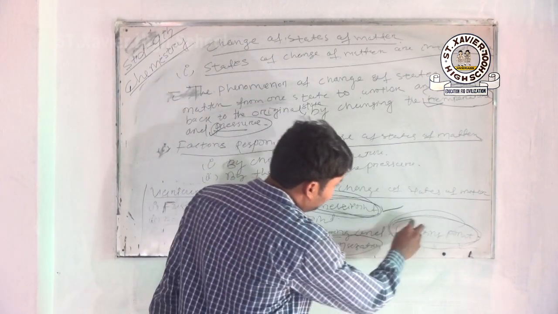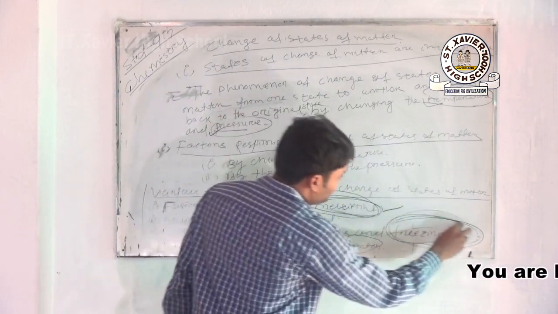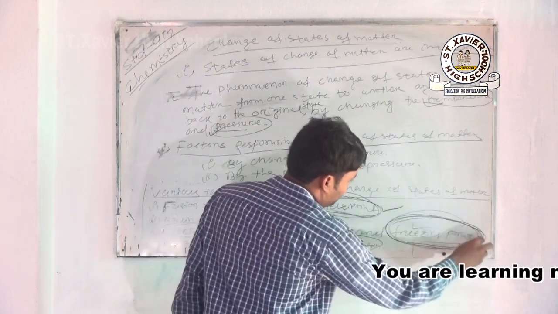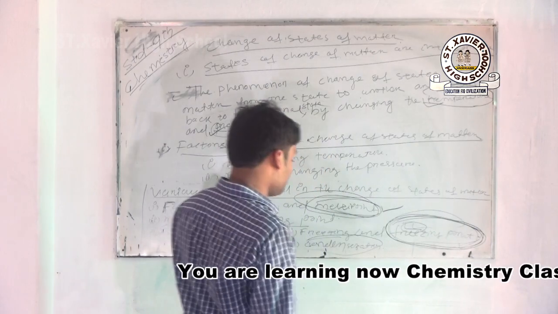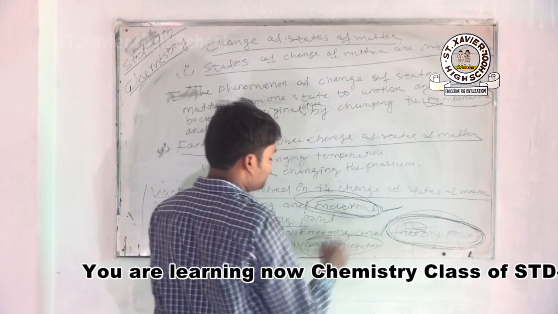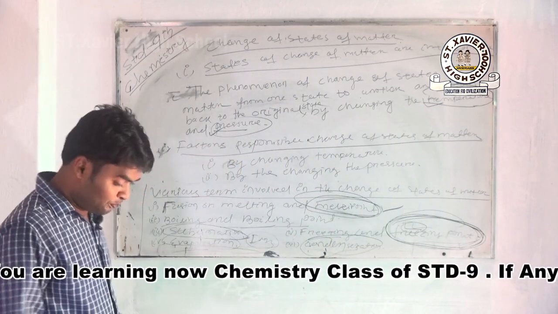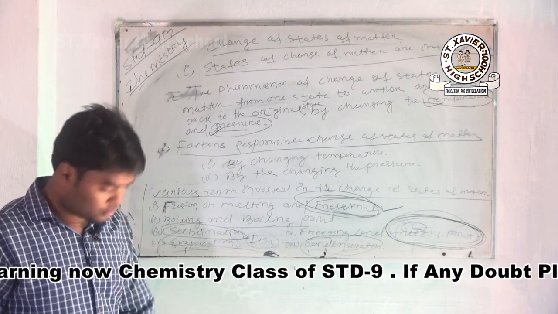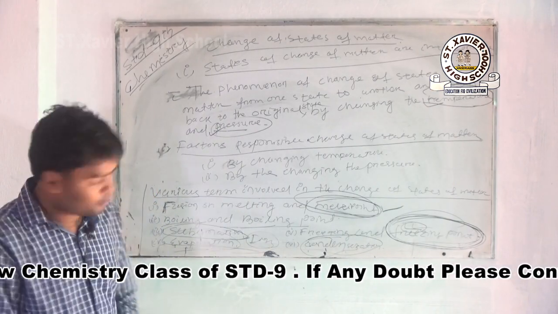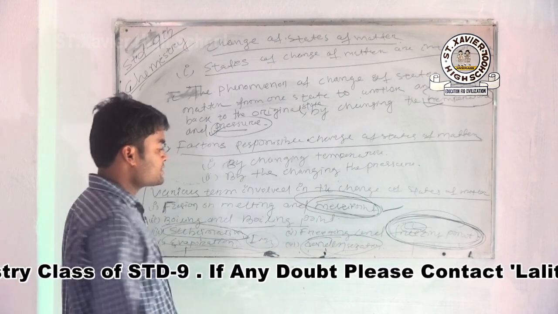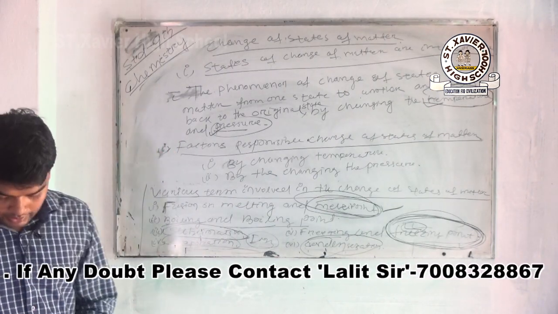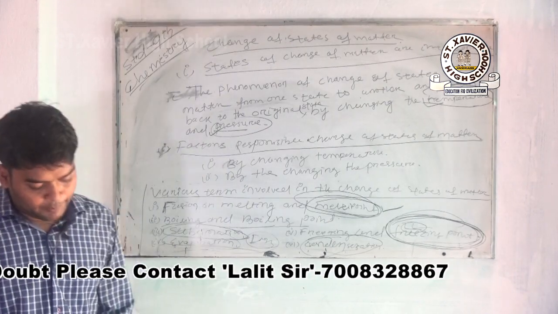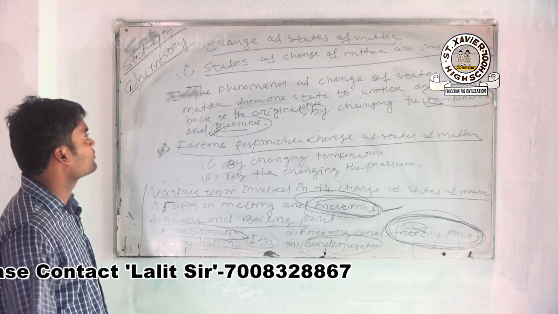At a particular temperature, the liquid starts to freeze and comes to the solid state. This is your freezing point. Next is your condensation. Condensation means when the gas cools, it forms liquid, that is your condensation process. Okay, all this is clear. Next, come to the effect of a change of temperature.